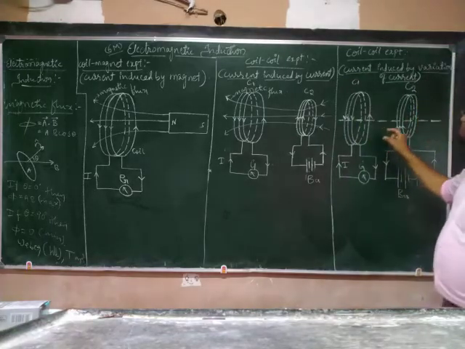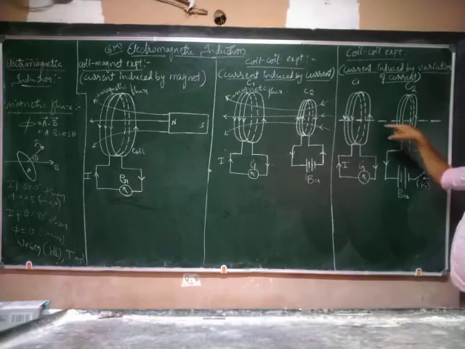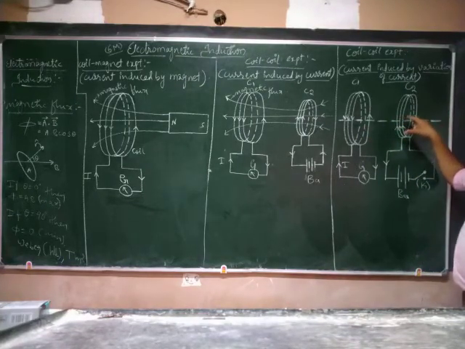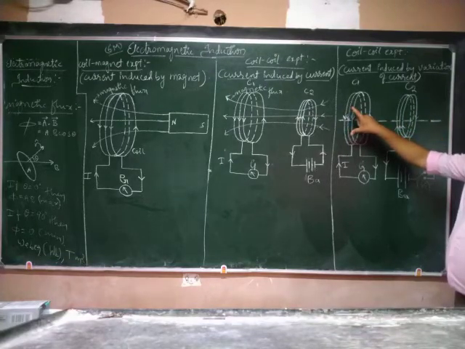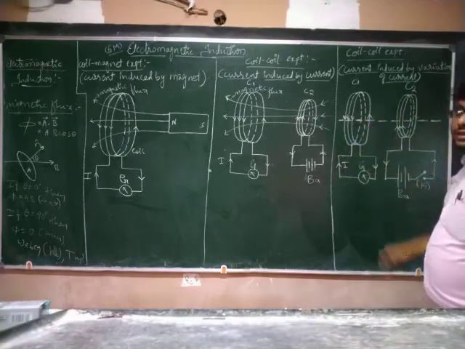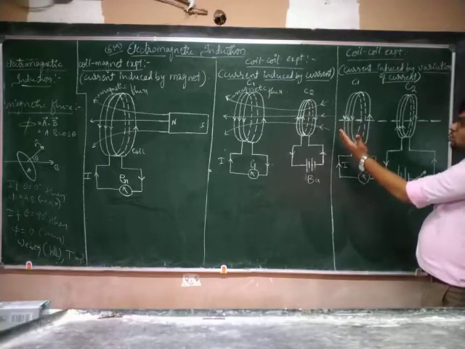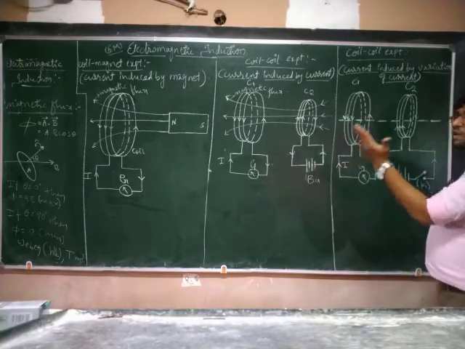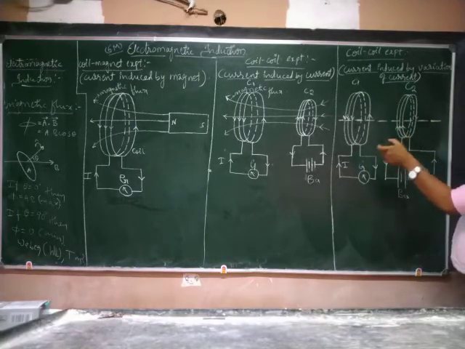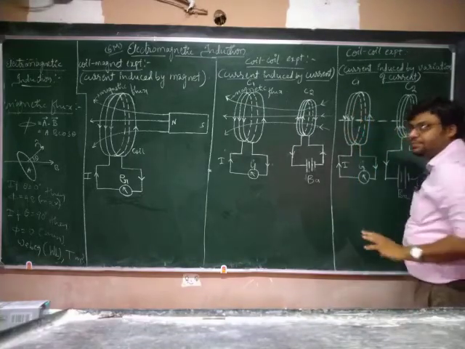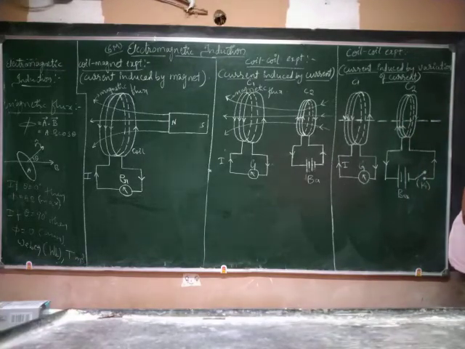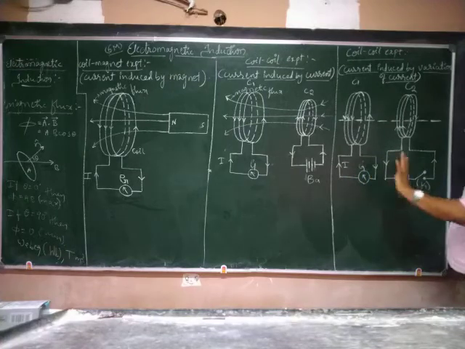Why? Because when it is not having any current, the flux is 0. But when we suddenly close this tapping key, it suddenly becomes a magnet. So the flux increases up to a certain extent when it emits the flux lines. That's why the magnetic flux linked with C1 increases from 0 to some value. During that increment of flux from 0 to some extent, the current flows. But when it reaches its maximum value, there is no increase in the flux. So the variation of flux stops, and the galvanometer shows 0.